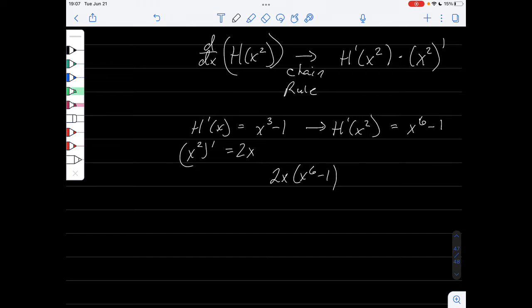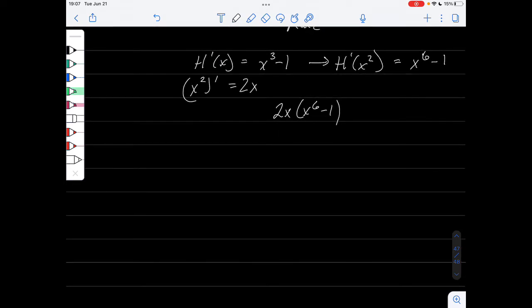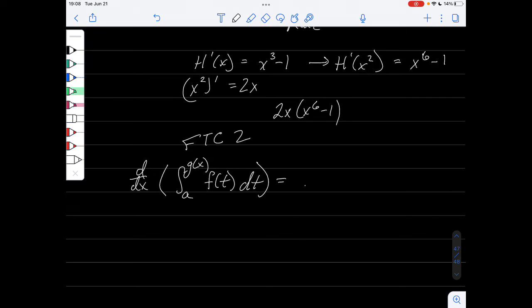So we can get a general rule for the second fundamental theorem of calculus. So here's the general fundamental theorem of calculus, part 2. And I'm going to get rid of "general" because we're not at the most general yet. We can say that the derivative of the integral from a number to some function g of x of f of t dt is f of g of x times g prime of x. And this just comes from the chain rule.